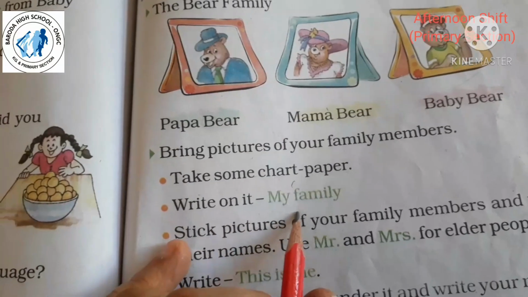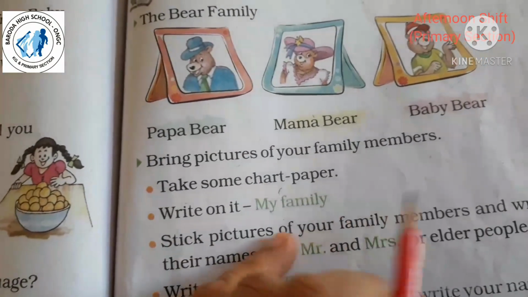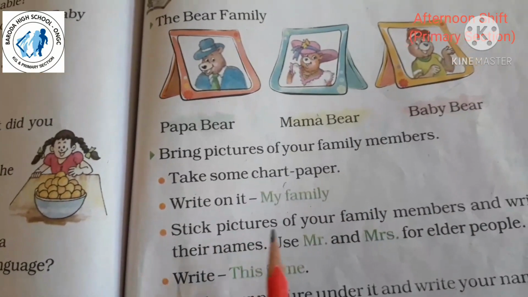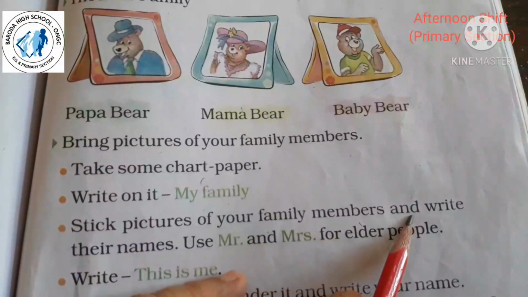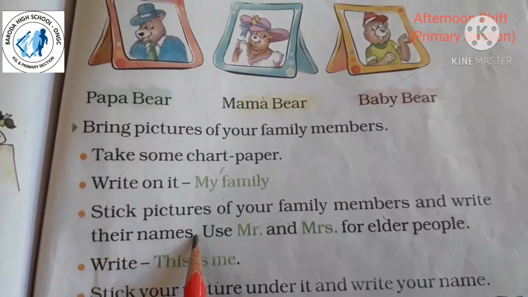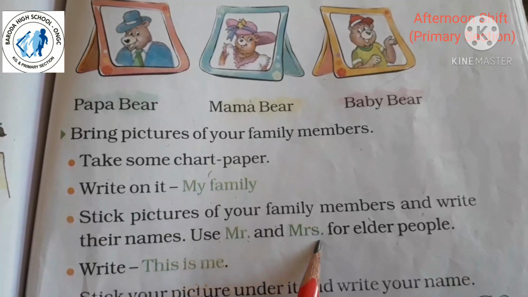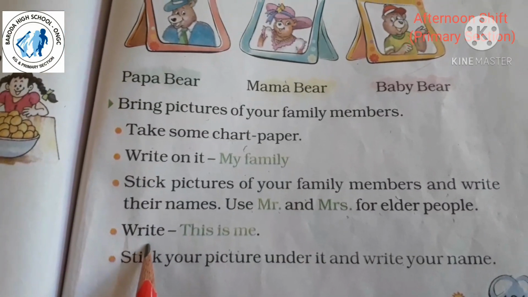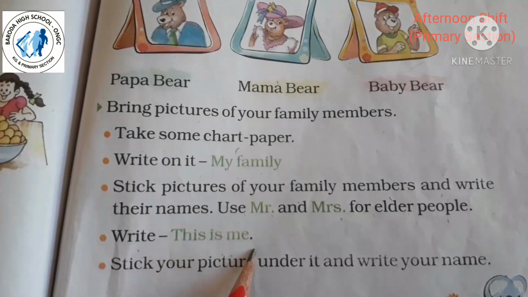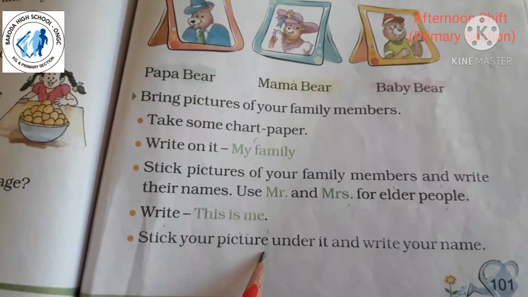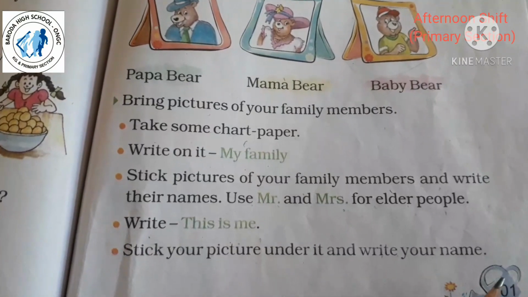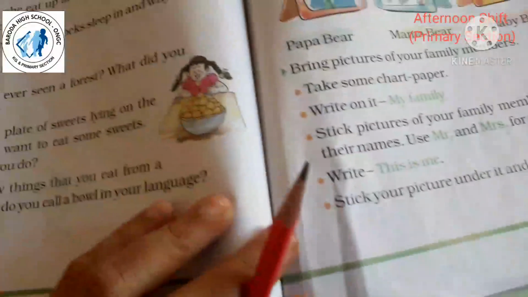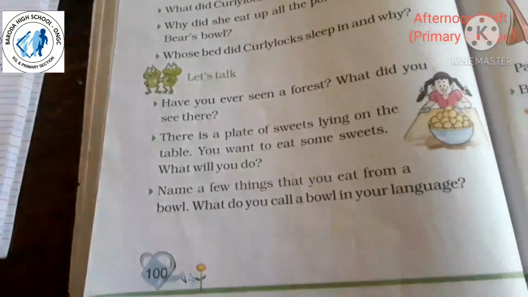Write on it my family or my family members. Stick pictures of your family members and write their names. Use Mr. and Mrs. for elder people. Then near your picture write this is me and stick your picture under it and write your name. Okay, so what you have to do, see in your notebook.